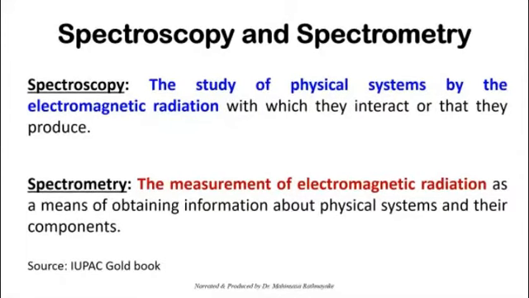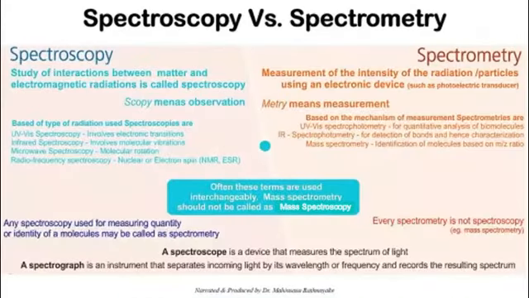According to the IUPAC Gold Book, it is the measurement of electromagnetic radiation as a means of obtaining information about physical systems and their components. So you can see there's a slight difference. If you want to further understand, this is another definition, right? Spectroscopy is the study of interactions between matter and electromagnetic radiation. Spectrometry is the measurement of the intensity of the radiation or particles or molecules or whatever it is using an electronic device, right? So you can see the difference.